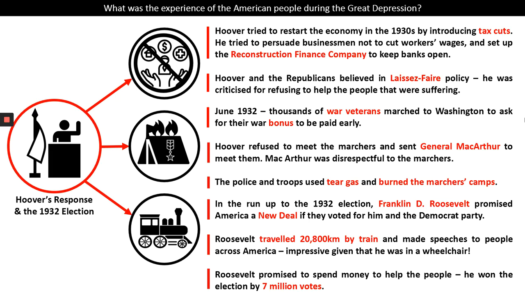Roosevelt also promised to spend money to help the people. That was one of his key policies. He believed in an active government, a government that would help the people. And so he won the election in 1932 by a landslide 7 million votes. Clearly, laissez-faire policy and Republican policies had helped America boom in the 1920s, but actually it's the policies of the Democrats that will partially rescue the American people during the 1930s, and we'll go on to have a look at those policies in my next video.